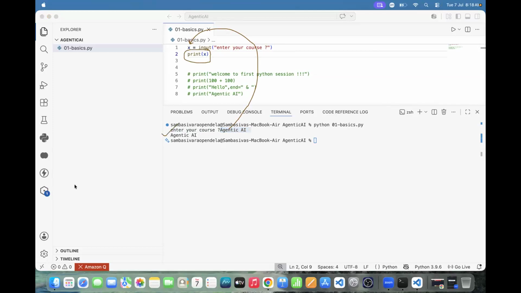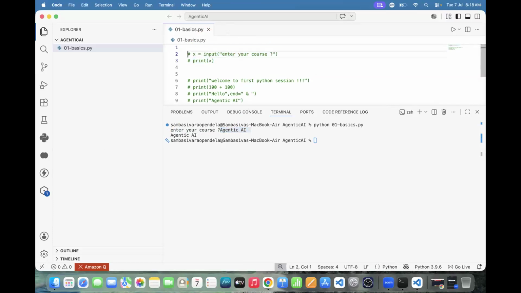But let me go through another example. Sir, here we have not declared x as a string or number, not anything. Not required here. That is the advantage of Python. I hope you are thinking like C, C++, Java, .NET, but that facility is not there. This is dynamic programming.